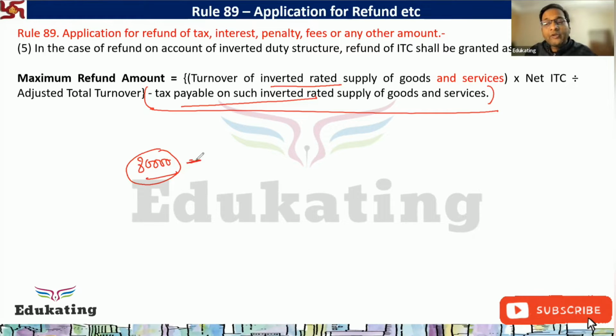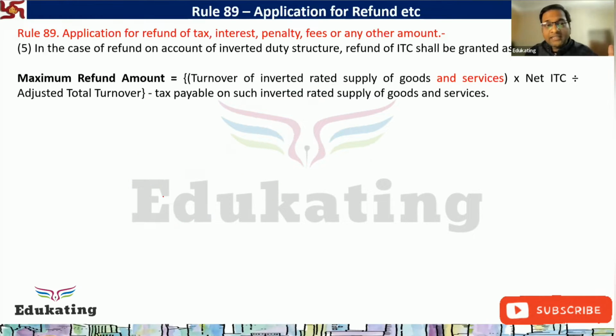Now kindly reduce the tax liability. Let's say I have the 2 lakh sale multiplied by, let's say, 12% tax rate applicable on this inverted sale. So 80,000 minus 24,000. So balance amount will be refunded.